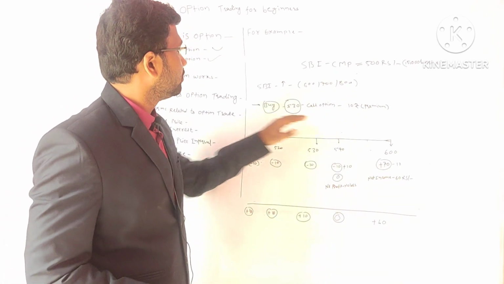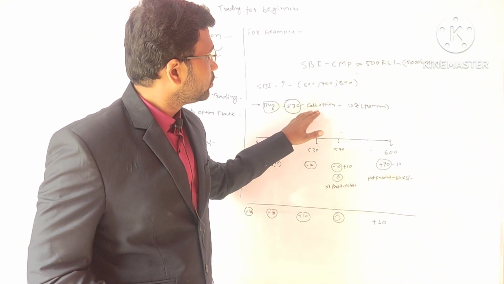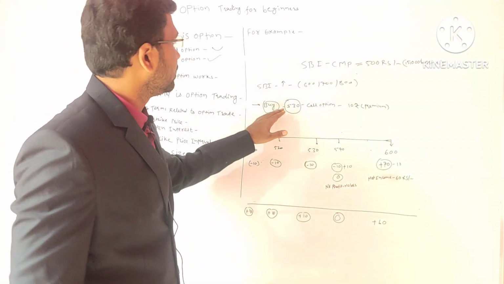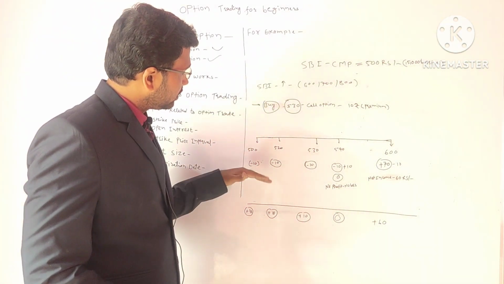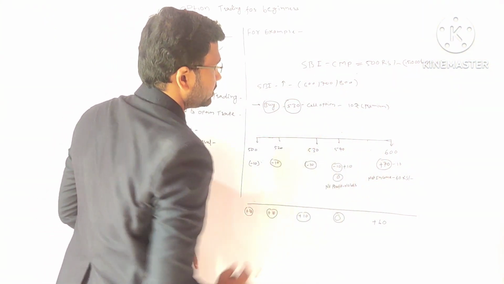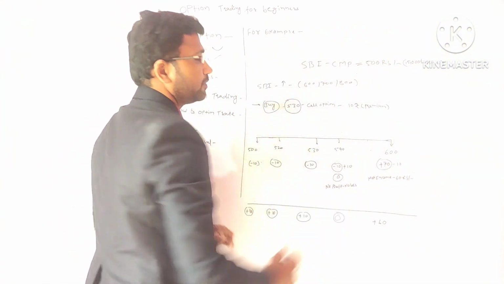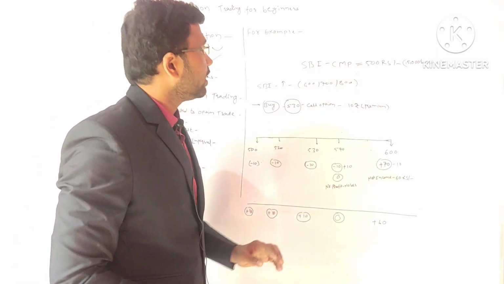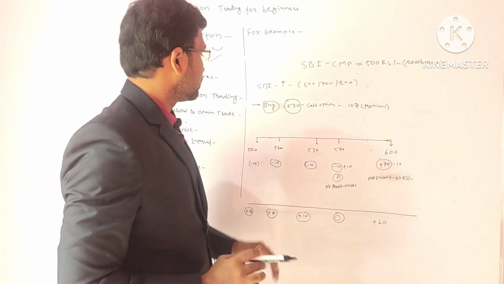Based on this assumption, you buy a call option at 530. You hold the call option, and the premium is 10 rupees. So for the 10 rupees premium, you have bought at 530. Let's take an example. The price is 500. If there is no further increase in the price, within the 3 months, it stays at 500, then your premium will be deducted. That will be your loss.